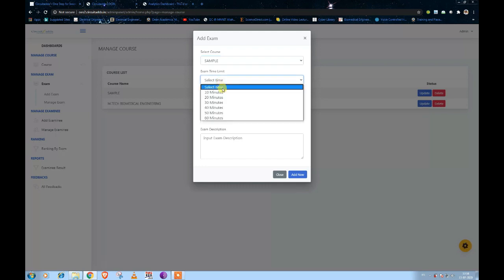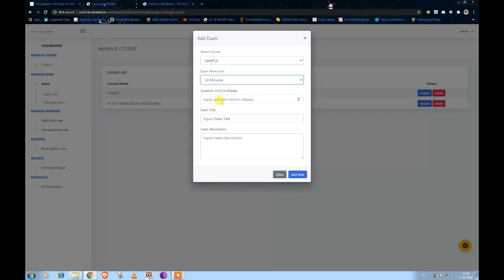Here you will get the options like 10 minutes, 20 minutes, 30, 40, 50, or 60 minutes. That means for how much time you want to conduct this online exam. As this is a sample, I want to conduct the exam for 10 minutes. So I am selecting 10 here, and then here this is the question limit to display.